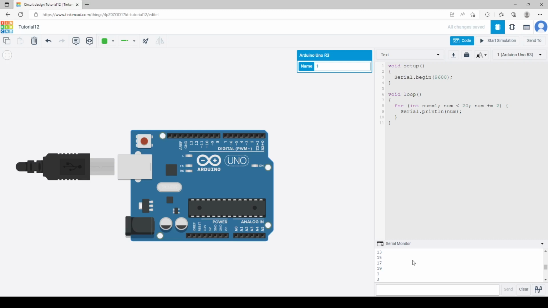So till the time num is smaller than 20, just keep on adding 2, and that's why you're getting 1, 3, 5, 7, 9, 11, 13, 15, 17, and 19. And after it gets to 21, the condition is getting false, and so it just stops. Okay. So this is the thing.